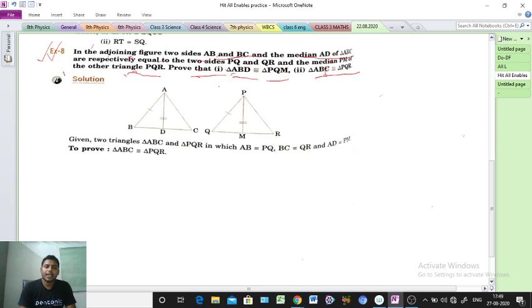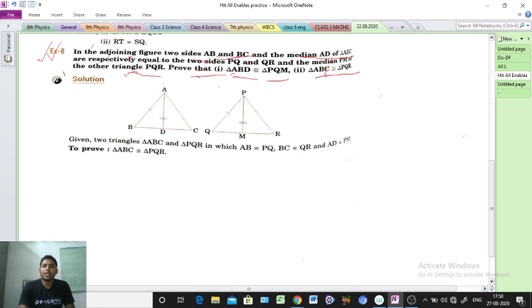AD is the median of triangle ABC, and PM is the median of triangle PQR. BC is the base of the first triangle ABC, and QR is the base of triangle PQR. That is what is given here.